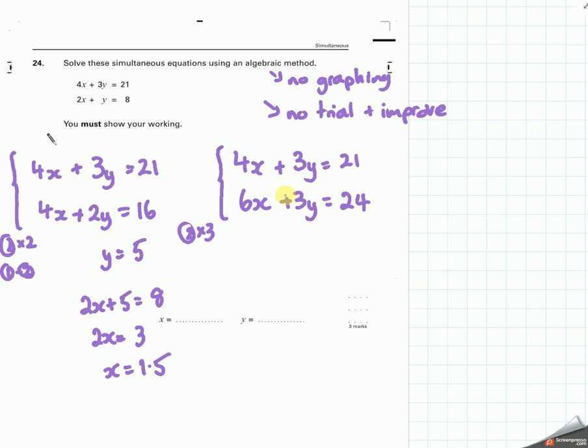Do check them. What I should have done was take both x and y and put them into the first one. 1.5 times 4 is 6, plus 15 is 21. That now works.